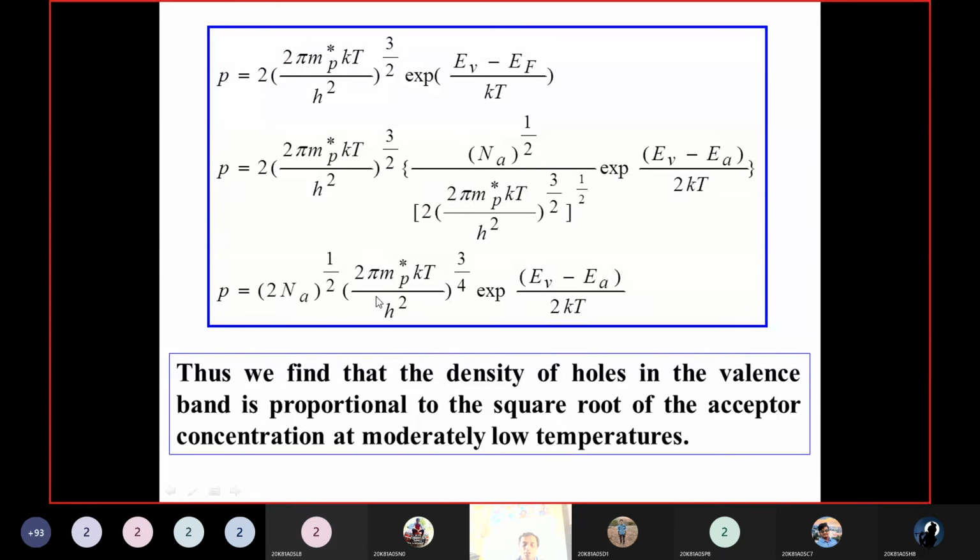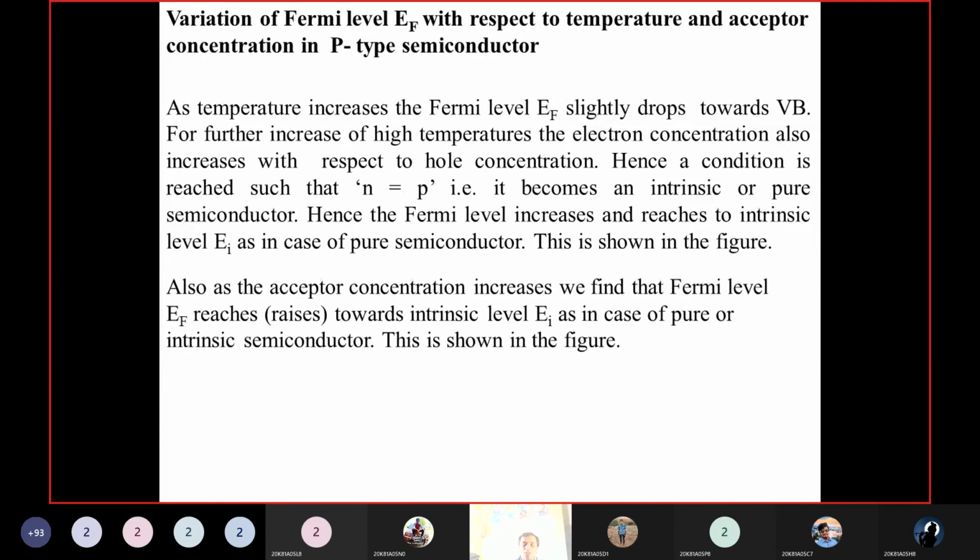Now we will calculate the variation of the Fermi level Ef with respect to the temperature and acceptor concentration in a p-type semiconductor. As the temperature increases, the Fermi level Ef slightly drops towards the valency band. And for further increase to high temperatures, the electron concentration also increases with respect to the hole concentration.